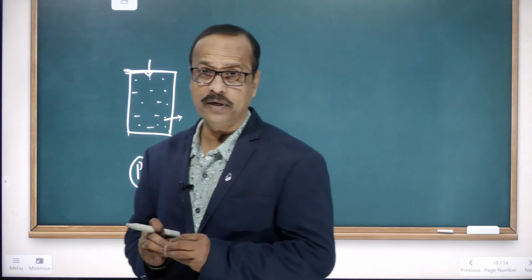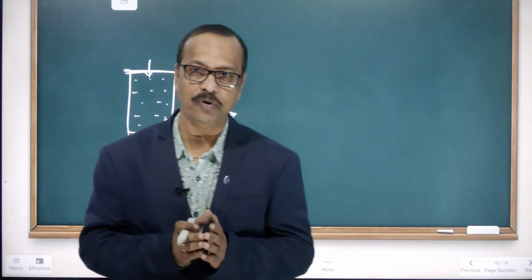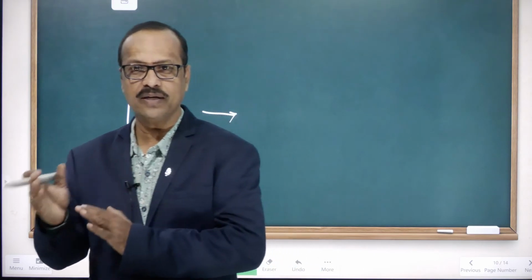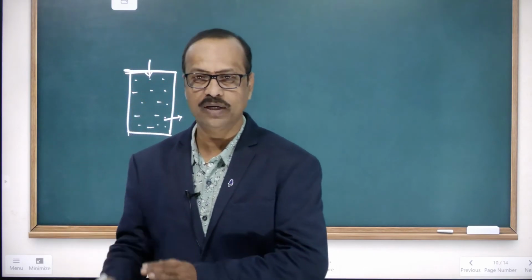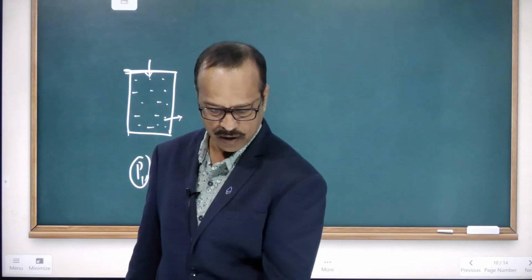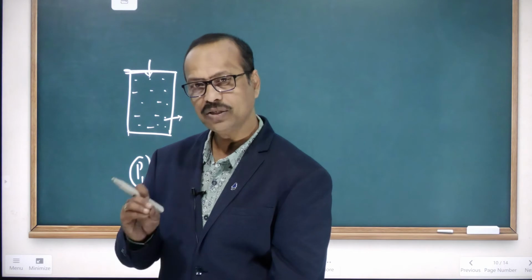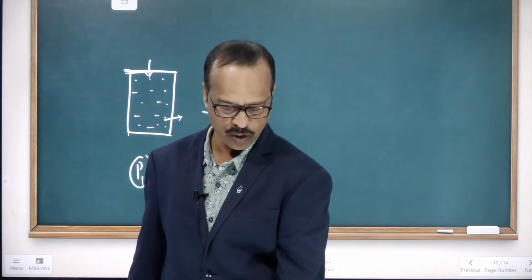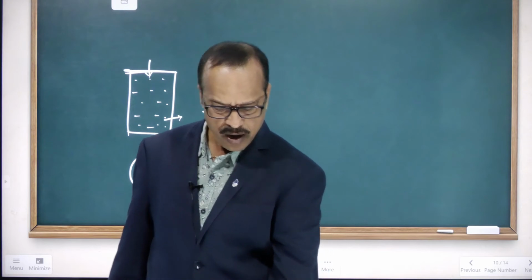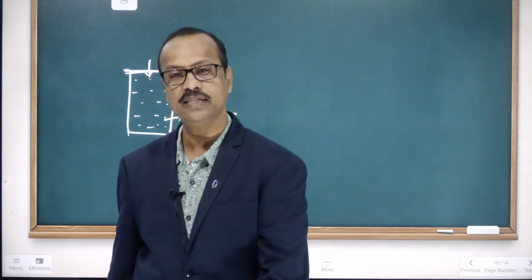So if one quantity is changed, the other quantities also change. The condition of the system is called the state of a system. It means the condition in which the system is present.